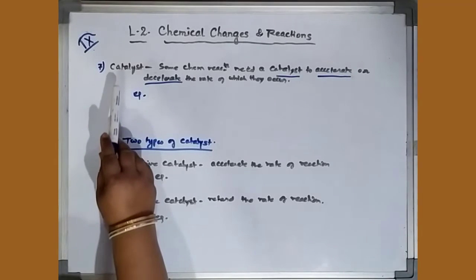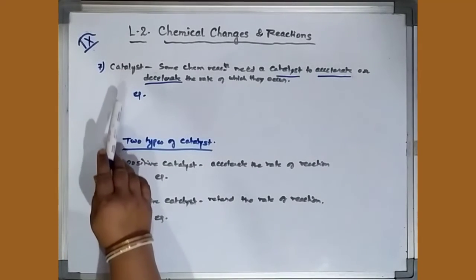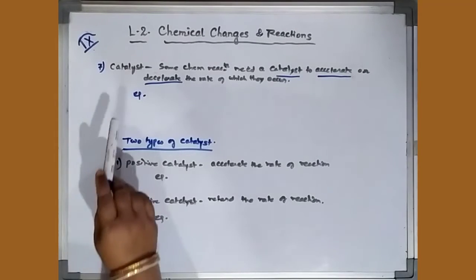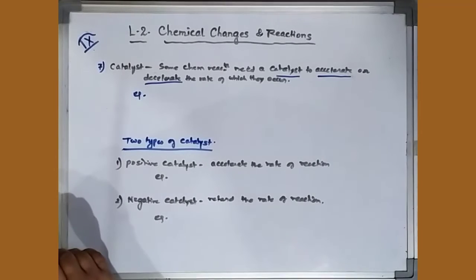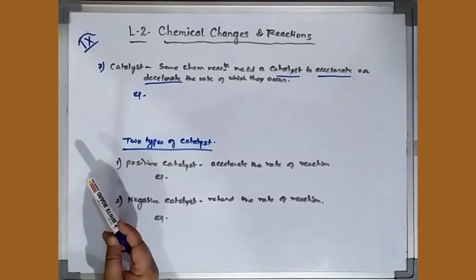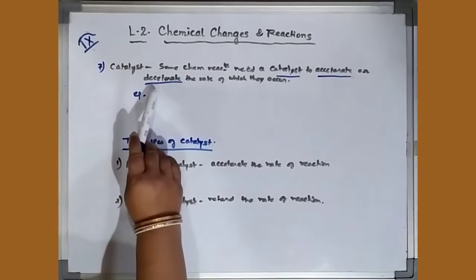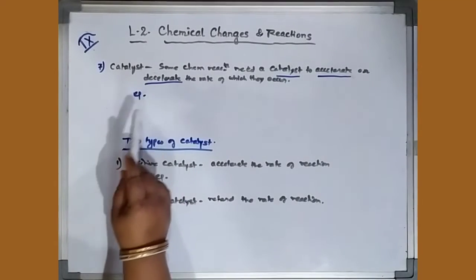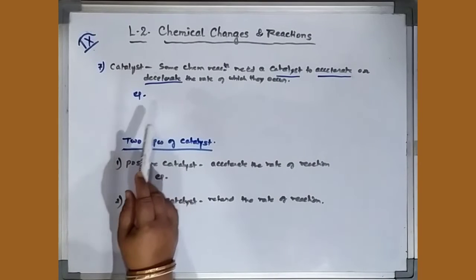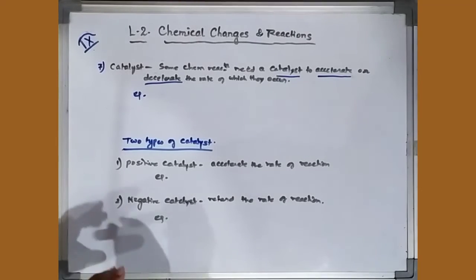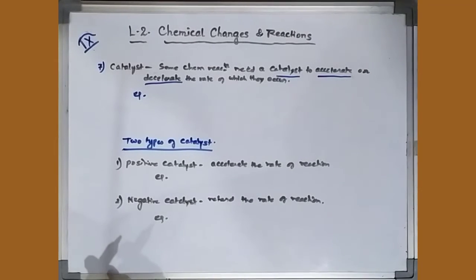Next condition is the catalyst. Now what is a catalyst? Catalysts are the chemical compounds or substances which take part in the chemical reaction to accelerate or increase the speed of the reaction, or decelerate the rate of reaction, without taking part in it chemically. Now let us see an example of how a catalyst works.